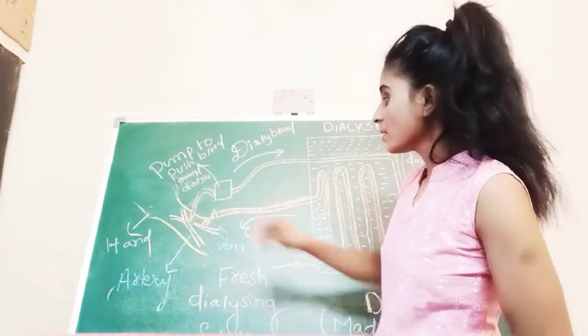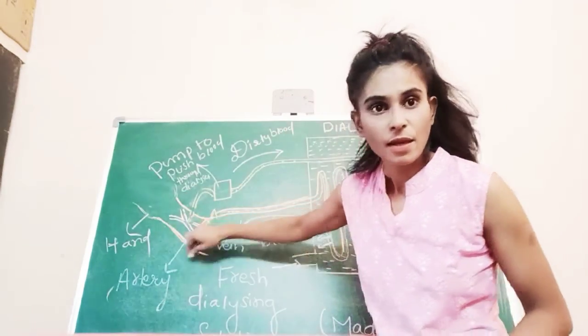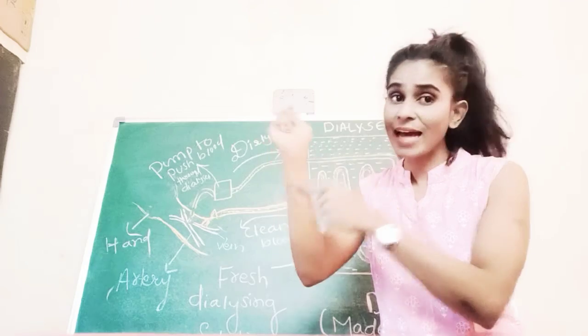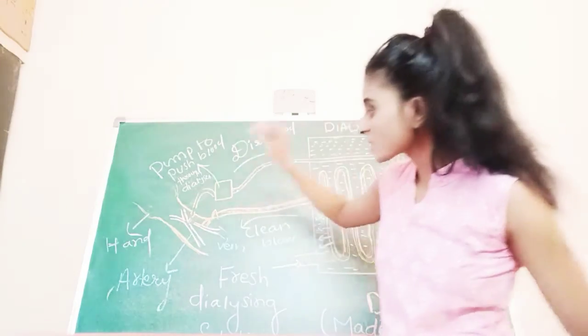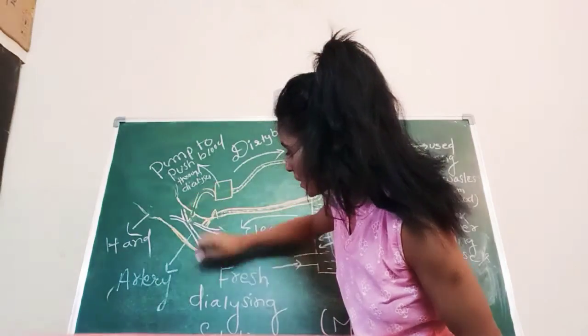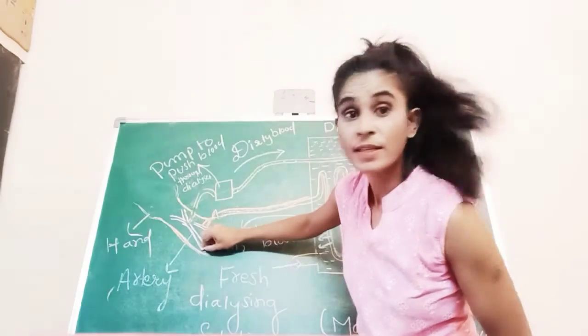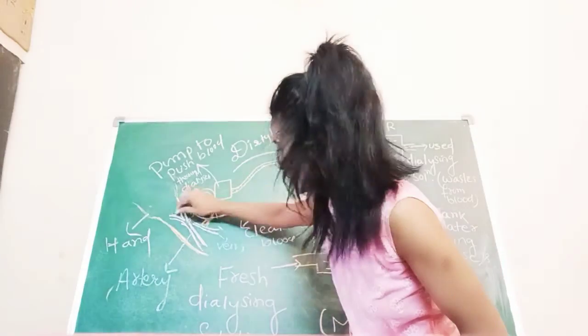Suppose this is the hand of a person. In our hands, we have arteries, veins, and blood capillaries, of course. So from the arteries of the person, you can see this one is an artery.